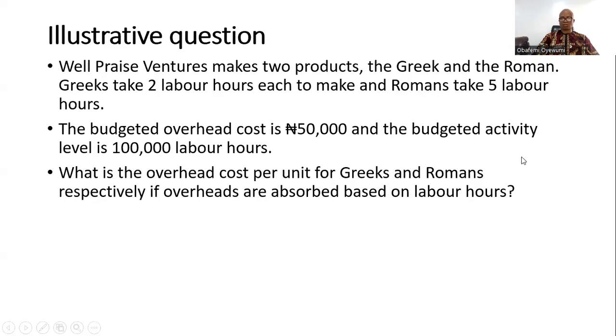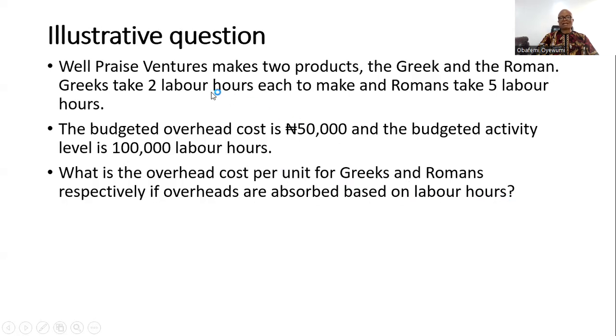Let's look at this question to illustrate what we've been talking about. Press Ventures makes two products, the Greek and the Roman. Greeks take 2 labor hours each to make, and Romans take 5 labor hours. The budgeted overhead cost is 50,000 naira, and the budgeted activity level is 100 labor hours. What is the overhead cost per unit for Greeks and Romans, respectively, if overheads are absorbed based on labor hours?